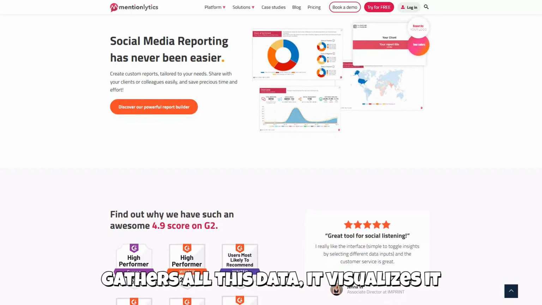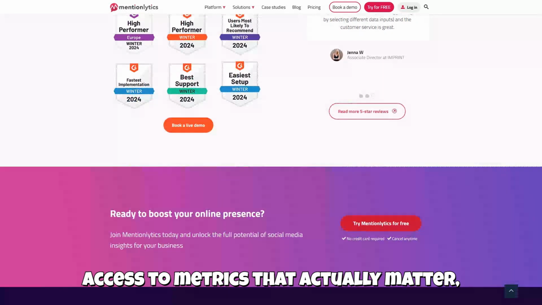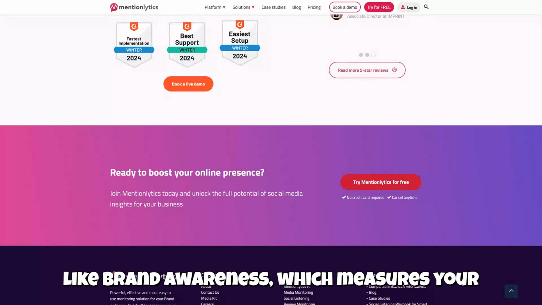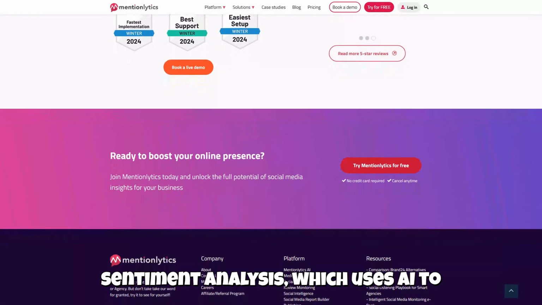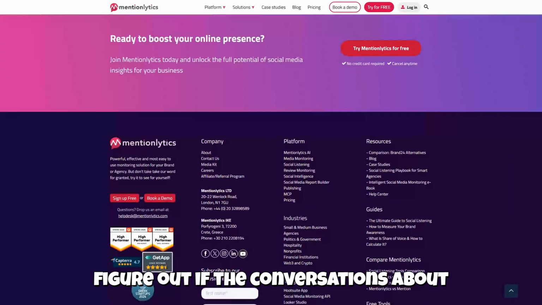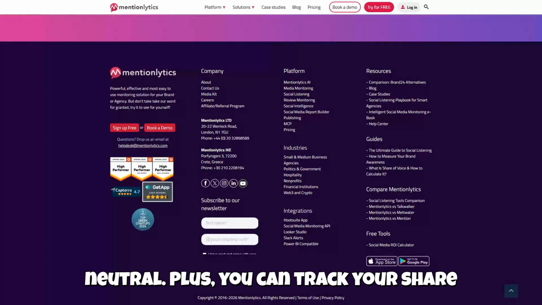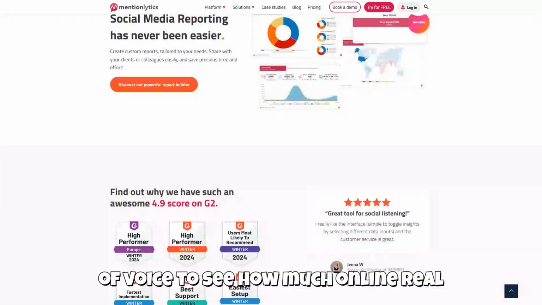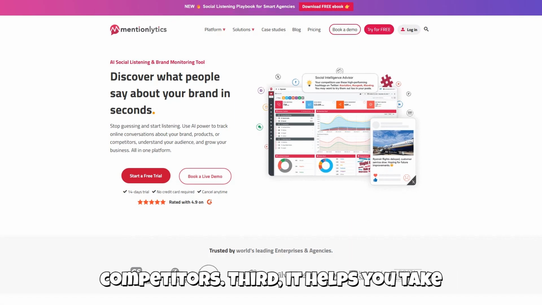Second, it analyzes. Once it gathers all this data, it visualizes it on an easy-to-use dashboard. You get access to metrics that actually matter, like brand awareness, which measures your total reach and engagement. You also get sentiment analysis, which uses AI to figure out if the conversations about your brand are positive, negative, or neutral. Plus, you can track your share of voice to see how much online real estate you dominate compared to your top competitors.